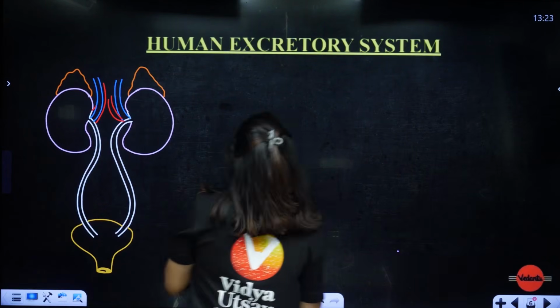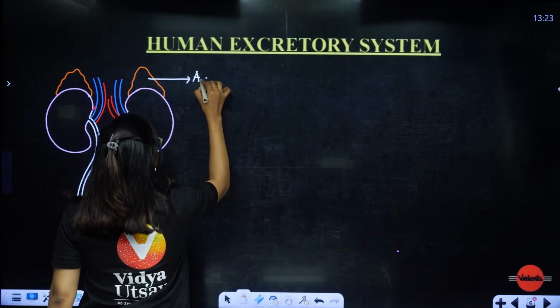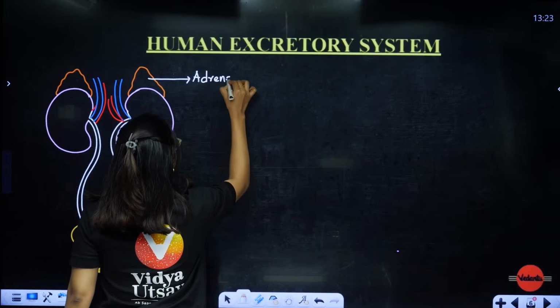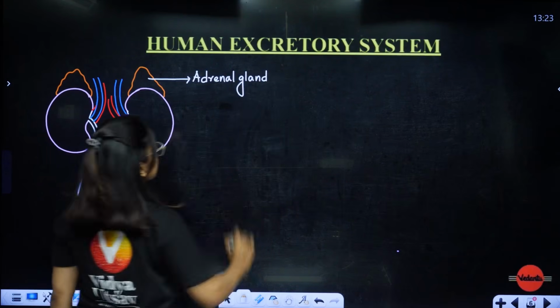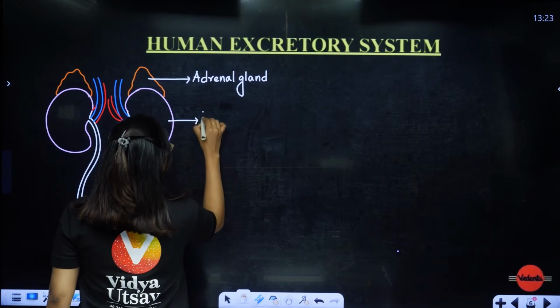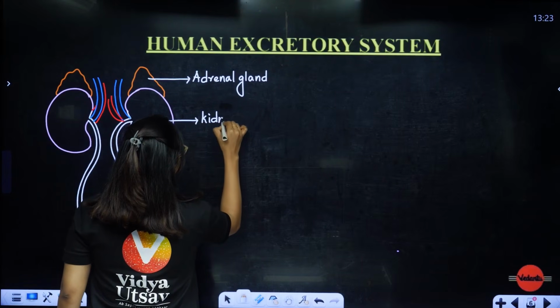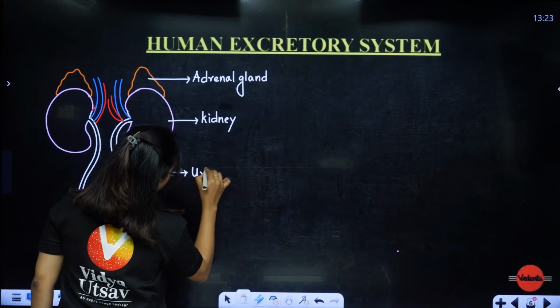Okay, so let's quickly label it. This is nothing but the adrenal gland, which is present on the top of the kidney. Adrenal gland and everything you will be studying in the chemical coordination topics, so don't worry. Then students, this is the kidney. This is the ureter.